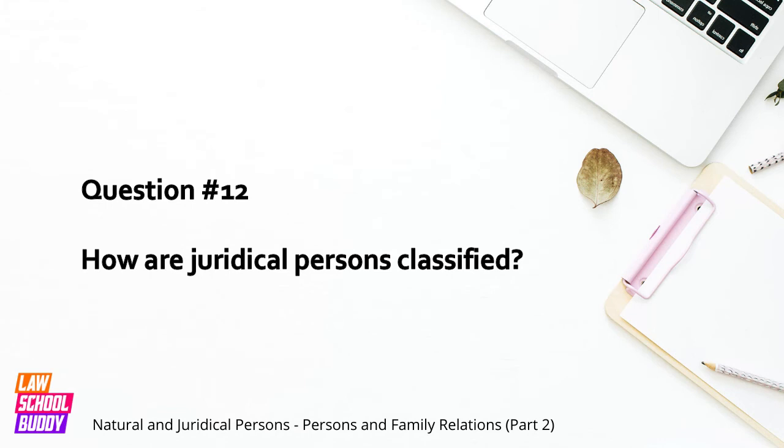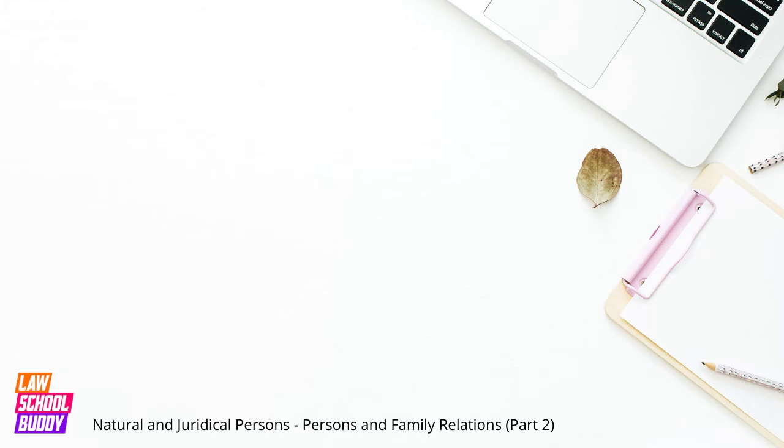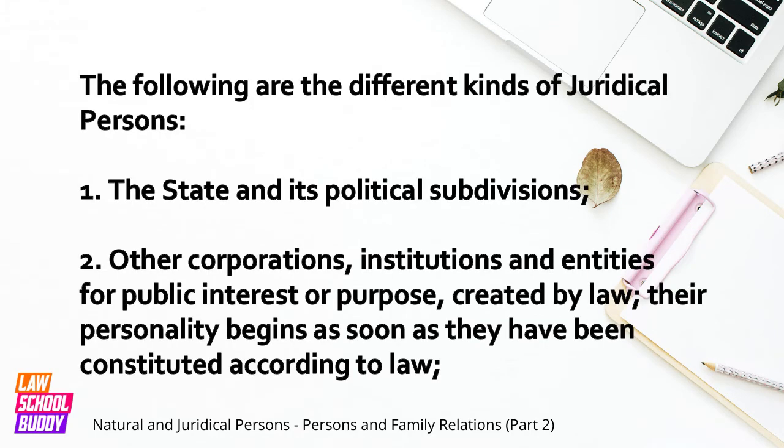Question number 12. How are juridical persons classified? The following are the different kinds of juridical persons. 1. The state and its political subdivisions. 2. Other corporations, institutions and entities for public interest or purpose, created by law. Their personality begins as soon as they have been constituted according to law.